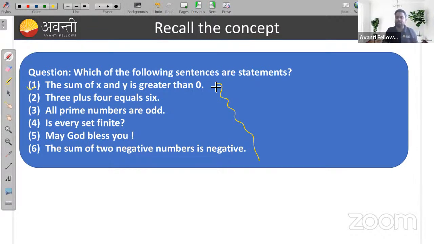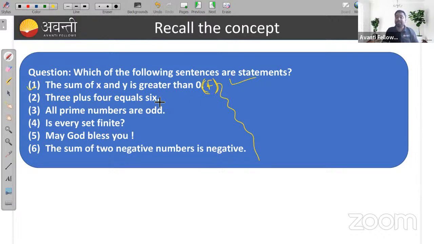So we can generally say it is not always true. If x is a negative number and y is another negative number, then their sum will be negative. They can't be greater than 0. So this statement is false, but it is a mathematical statement.